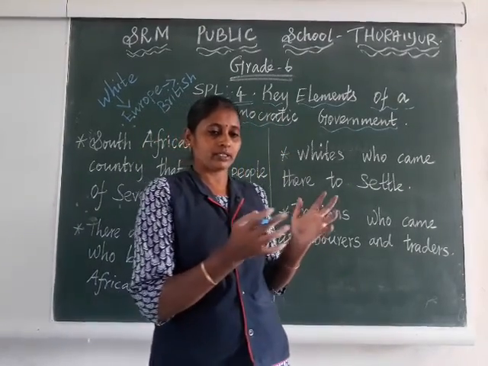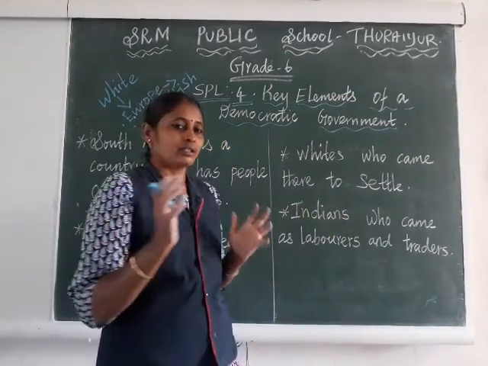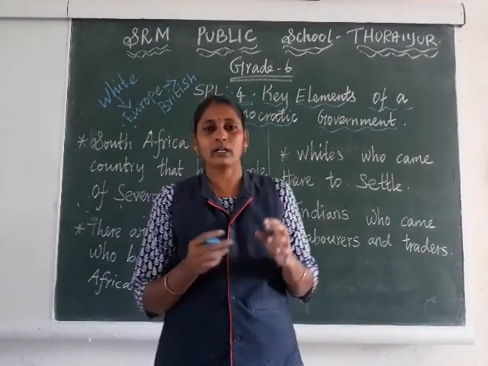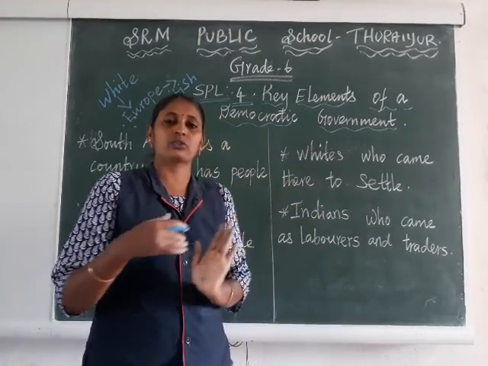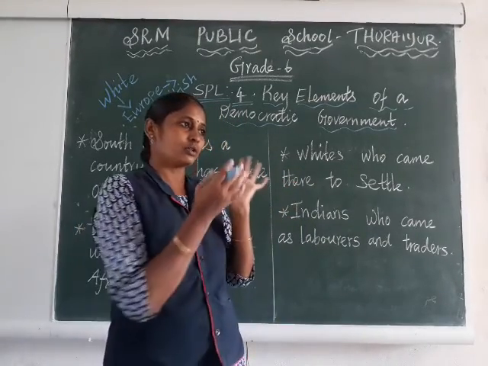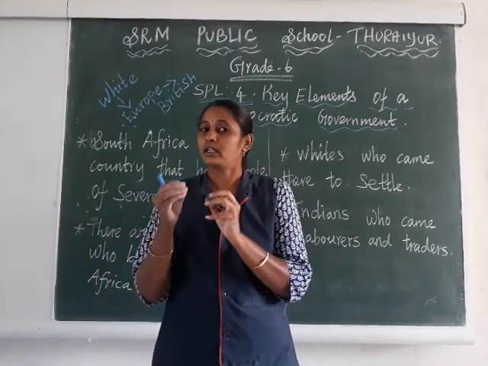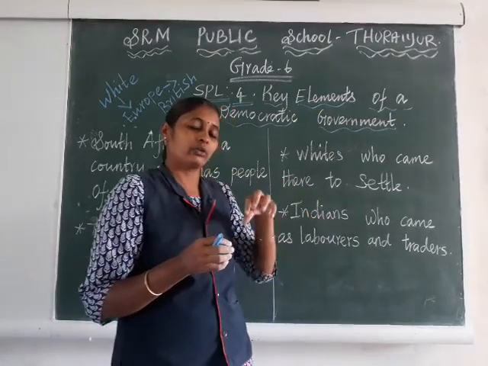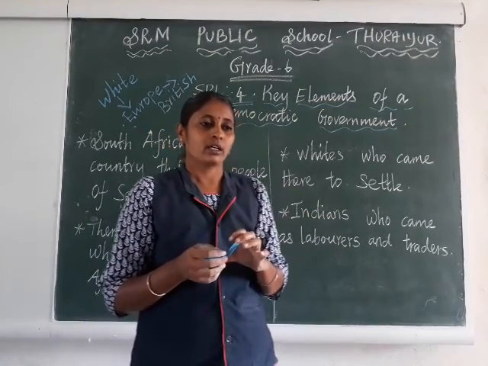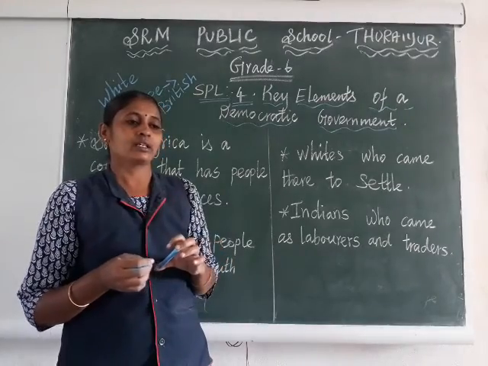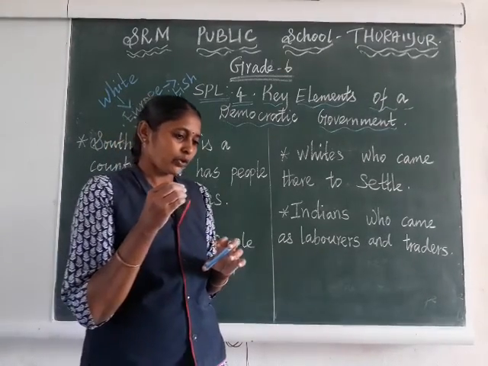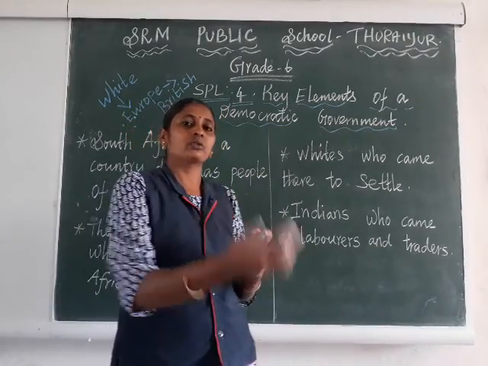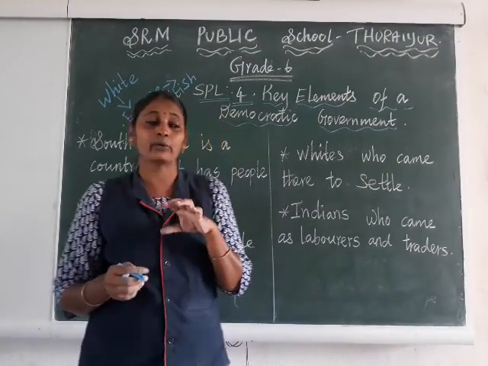So like that, many people started to search for the sea route to India. At that time, one person, Vasco da Gama, traveled along the sea coast of the African continent. One time he reached a place in South Africa, and he gave that place the name Cape of Good Hope. After that they reached Cochin. This history you have to know.